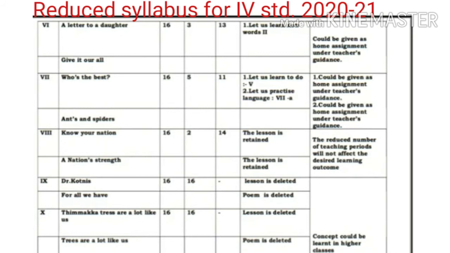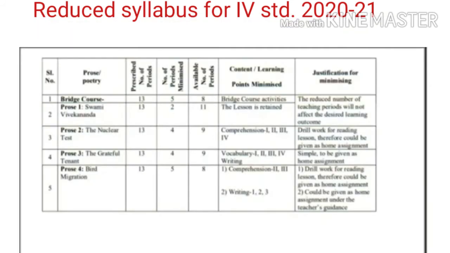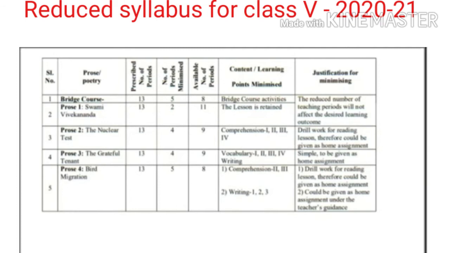That means from Dr. Courtney's, for all we have, trees are a lot like us, Timaka, trees are a lot like us, etc., this poem is completely deleted. Only the concept can be learnt in the higher classes, so it is deleted. Next, for the 5th standard, the breeze course is completely minimized.